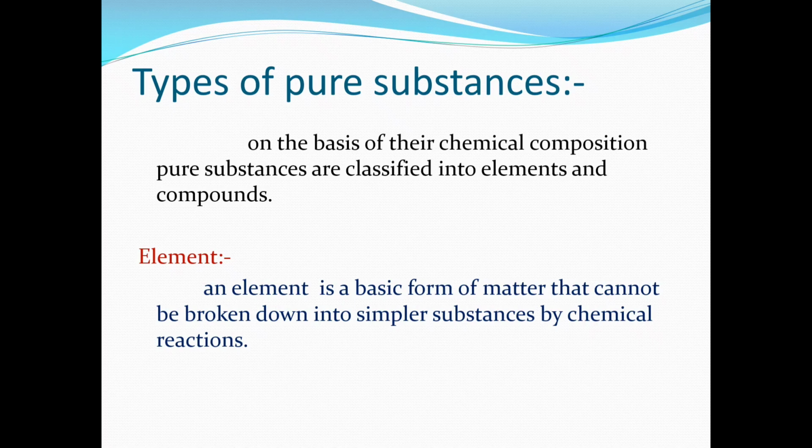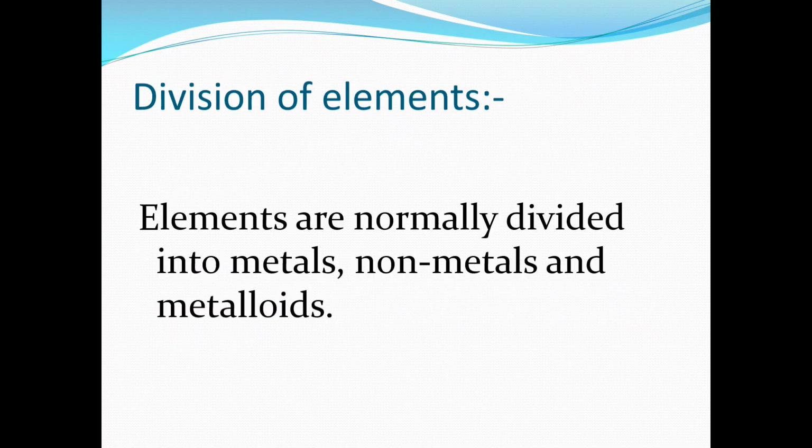Now we will see what is meant by elements and what is meant by compounds. An element is the basic form of matter. What is meant by basic form is that it cannot be broken down into further simplified forms by any chemical reaction we perform. Examples of elements are helium and gold. Elements are the basic form of matter which cannot be broken down into further simplified forms.